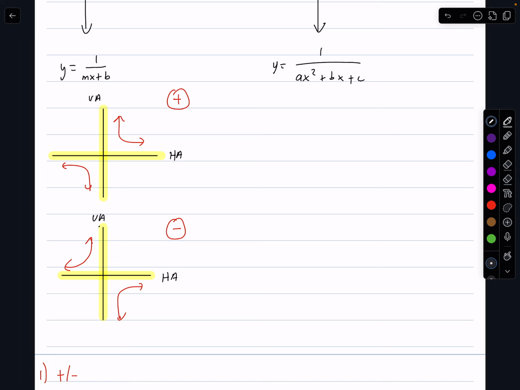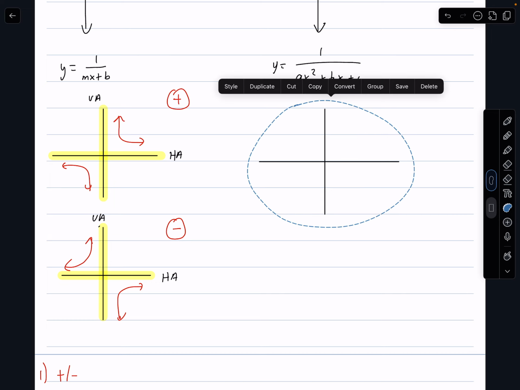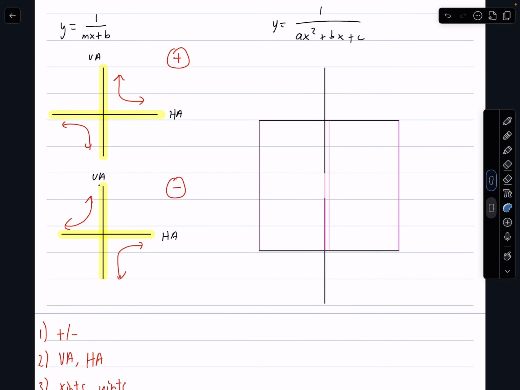So now, why does this differ from a quadratic? A quadratic reciprocal looks slightly different. And I'm going to put 2 of them here so you know the positive version and you'll know the negative version. Okay. So with a positive quadratic, it's going to look like this.